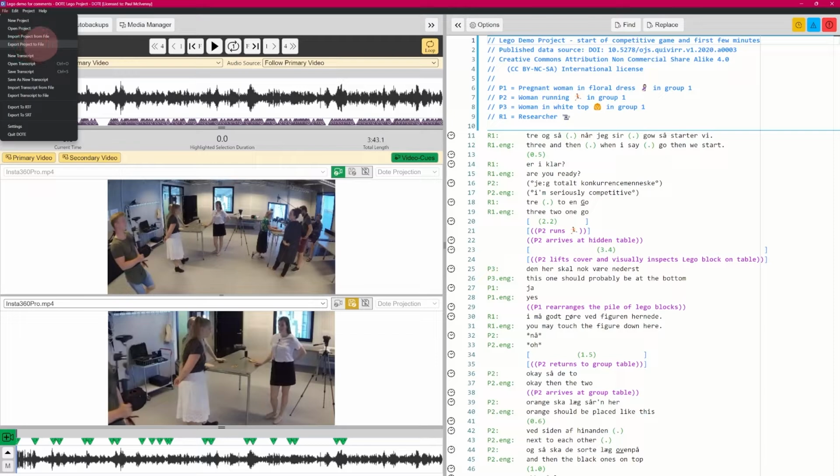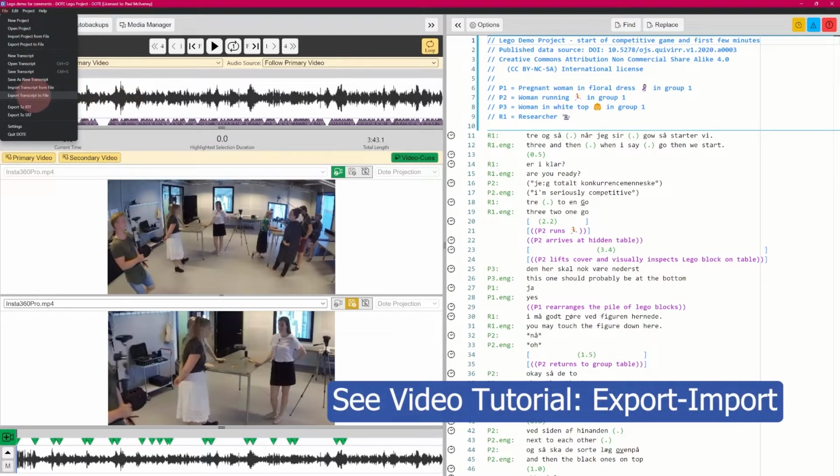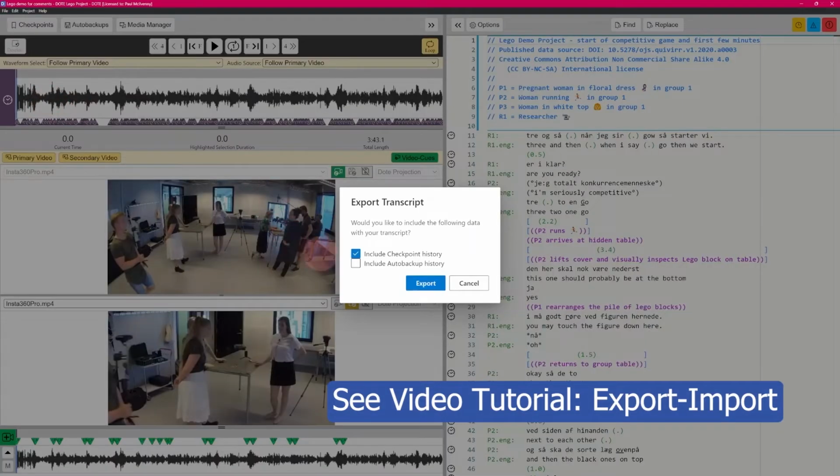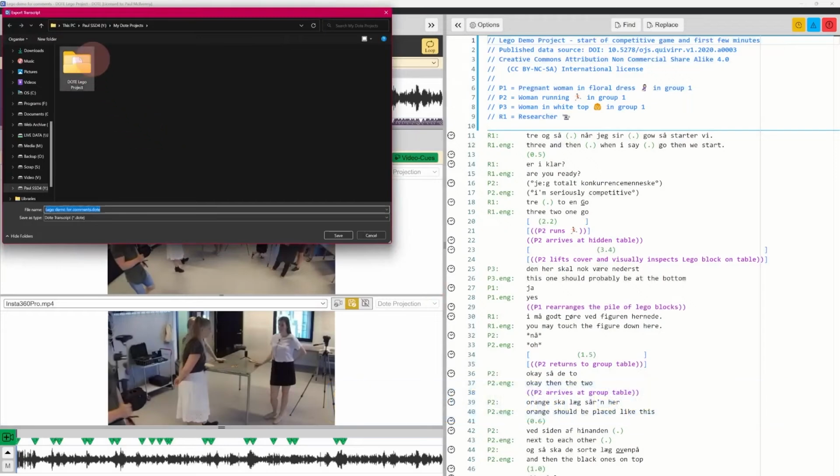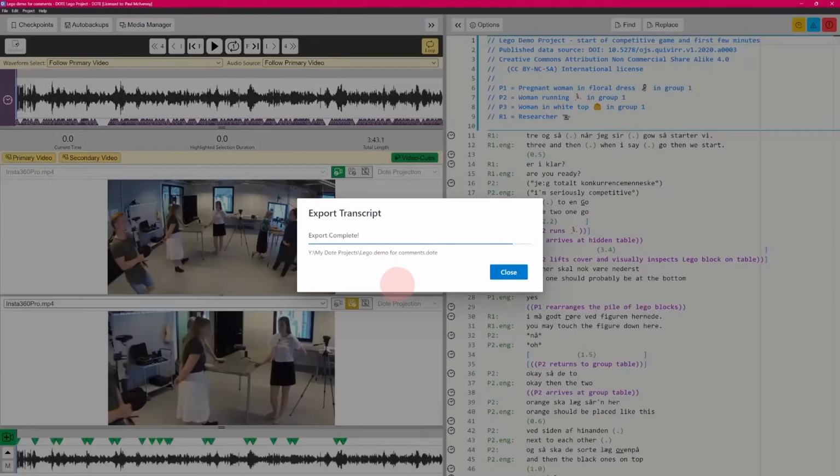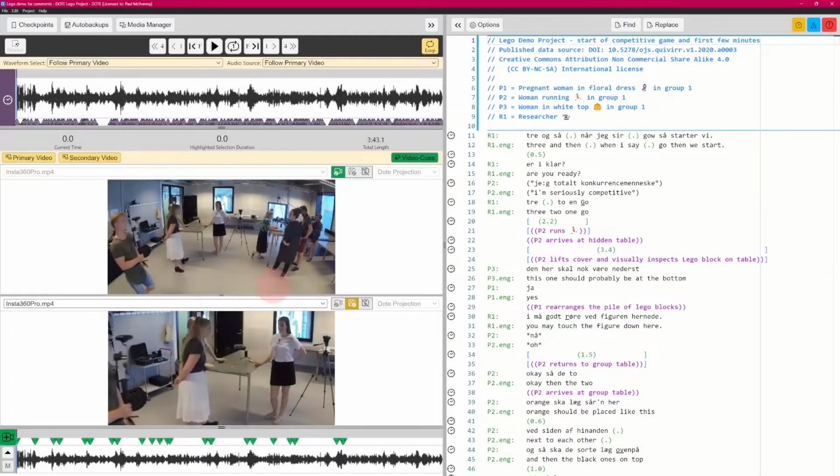In this case we'll assume the other person has the video project already and they just need the transcript, so we export transcript to file, and this will only include the checkpoint history. We'll give it a name here, we'll call it Lego demo for comments.dote and just save that. And that's complete. It's done. It's very quick for transcripts because they are pretty much plain text and a few other hidden files that help with formatting.